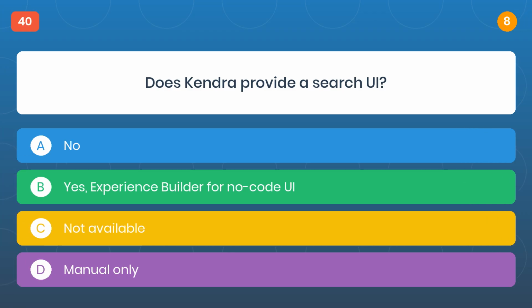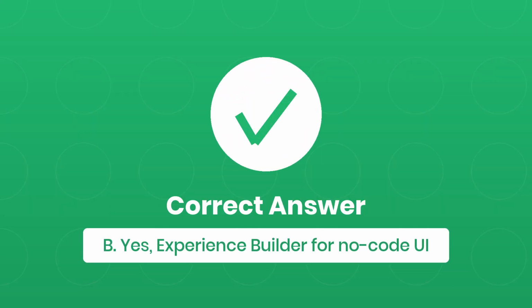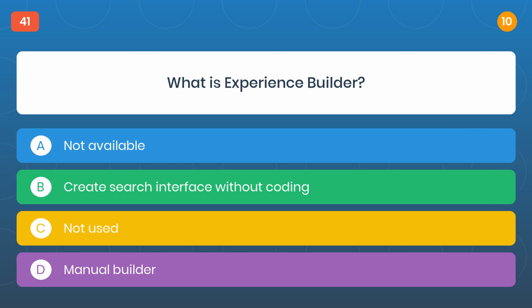Question 40. Does Kendra provide a search UI? The correct answer is B, yes, Experience Builder for no-code UI. Question 41. What is Experience Builder?